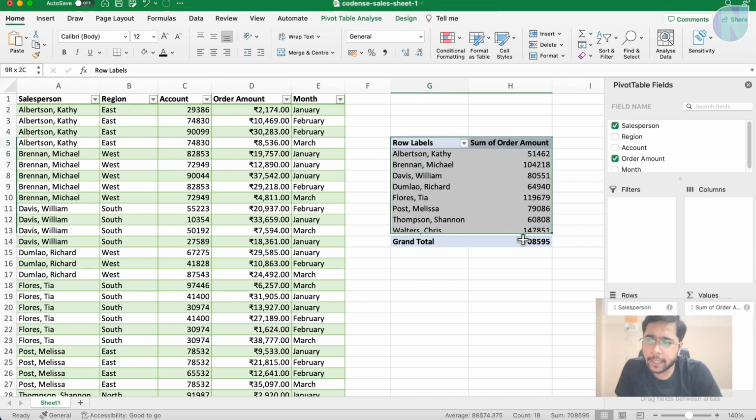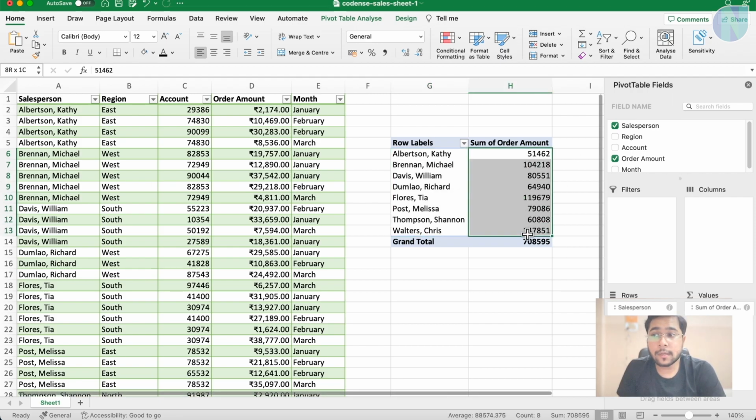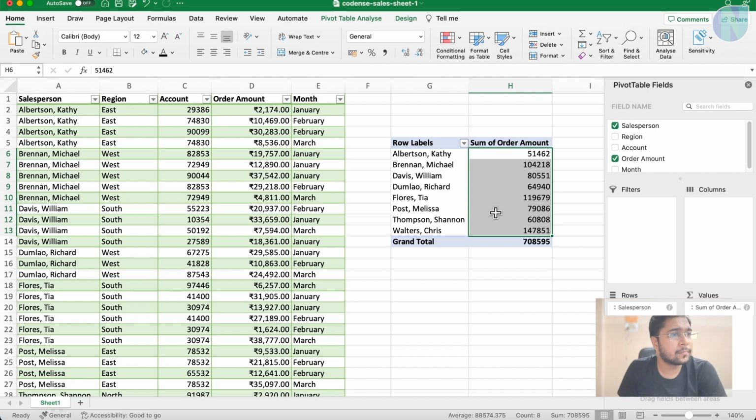So this is a pivot table which we have created to analyze our data. Here on the left hand side we have salesperson, and on the right hand side we have the total, you can say sum of order amount. This pivot table will calculate and summarize the selected field. In the current example, this pivot table shows the amount sold by each salesperson.